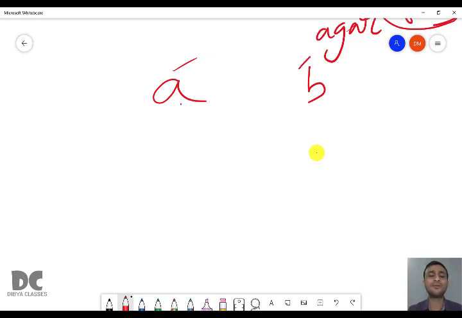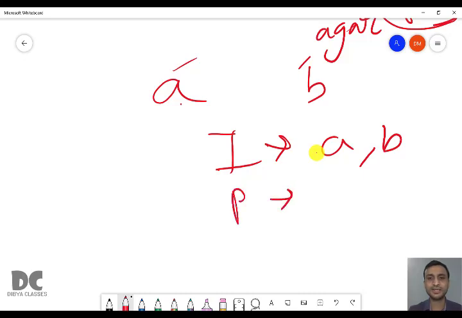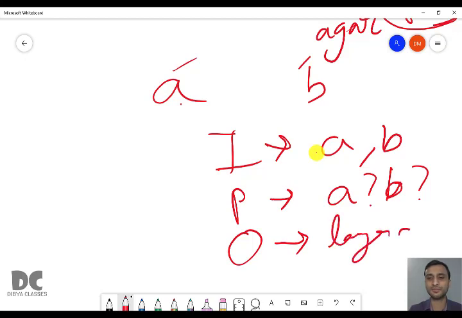A and B are variables in which the user is going to give the input. So the input is A and B, that is, two numbers. Processing is, you have to check which one is bigger. And output, you have to print the larger number, which can be either A or B. It depends on the input given by the user.